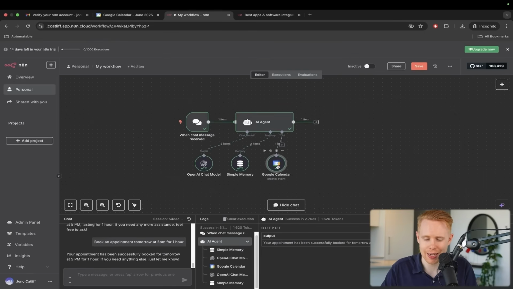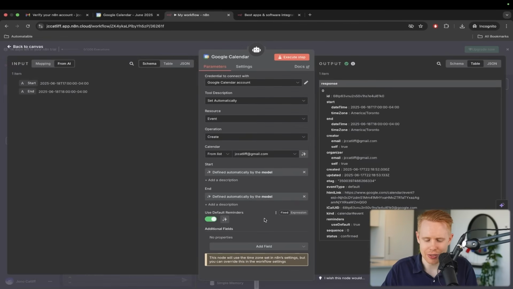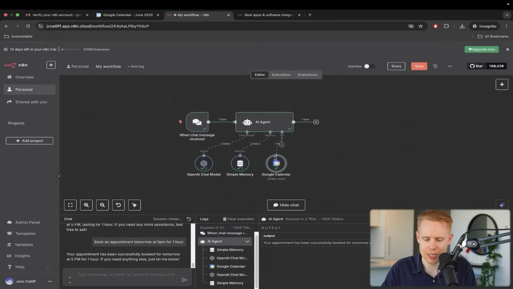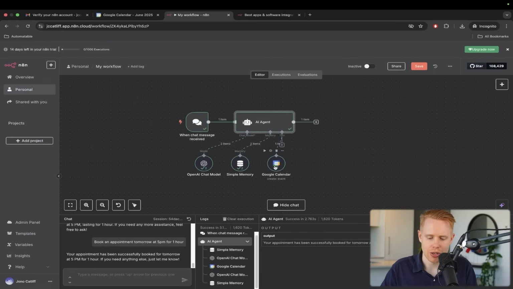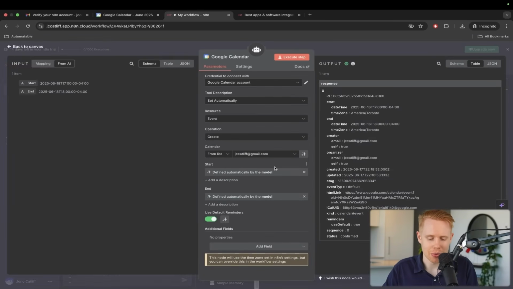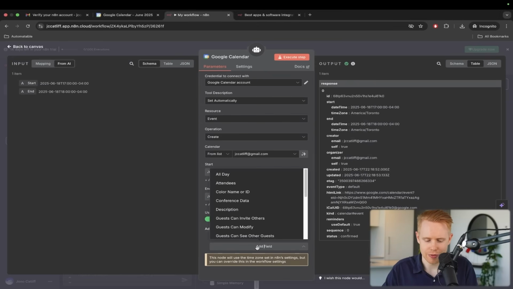So if we go back, now we can add additional information down here. And very similarly to the AI agent, how we added additional options down here, and we'll get into all these later on, we can also add additional options for all of these modules, or all of these nodes. And so we can add in additional fields.